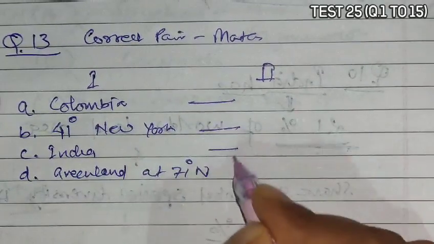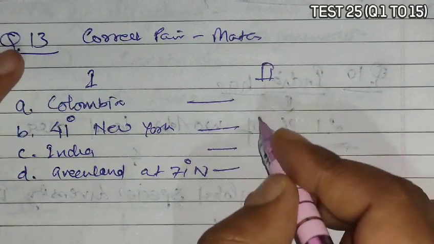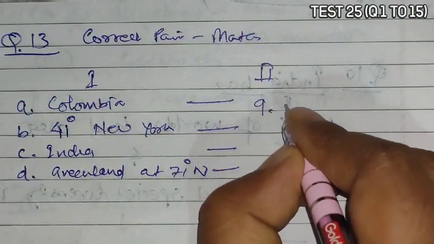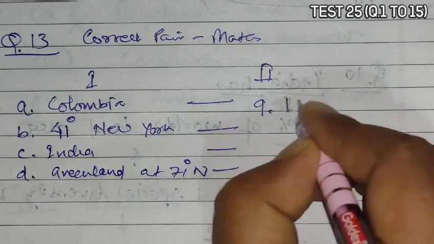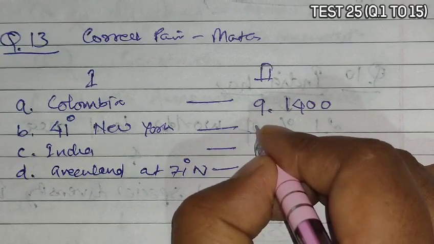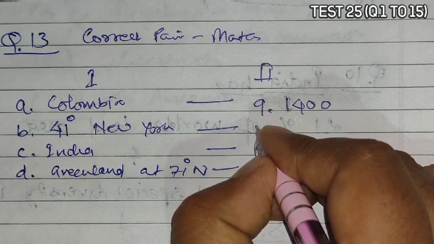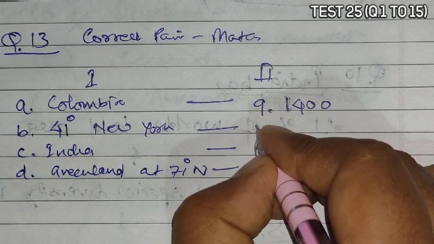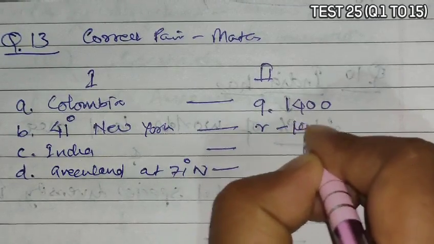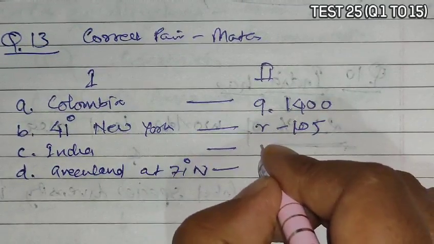Now if we match with column 2, Colombia matches with Q, that is 1400 bird species. 41 degrees New York matches with R, that is 105 bird species.